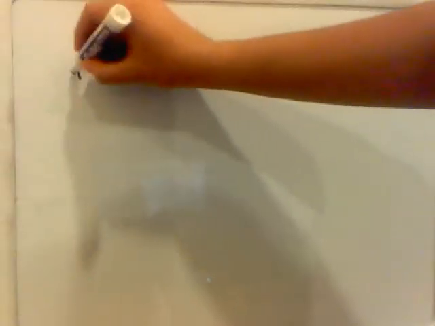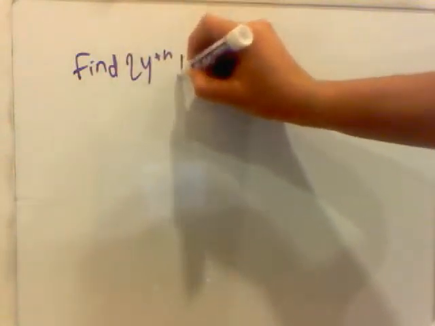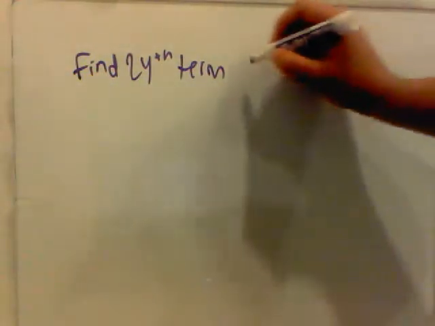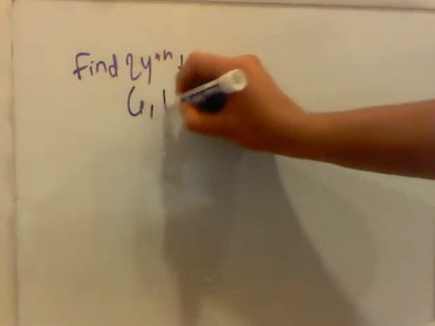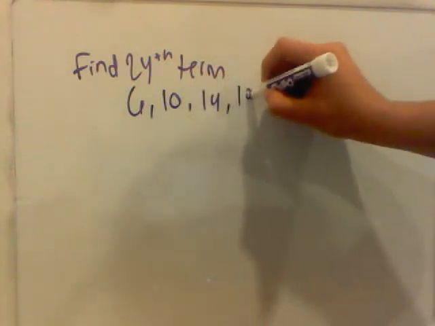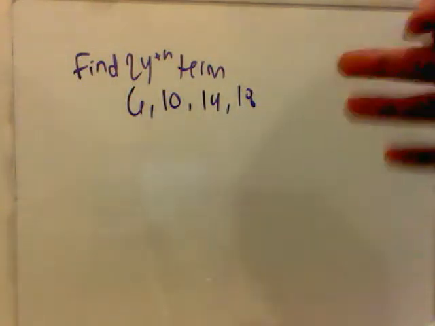Alright, next. Now we're going to find the 24th term in the sequence 6, 10, 14, and 18. First of all, do we have all the parts we need?